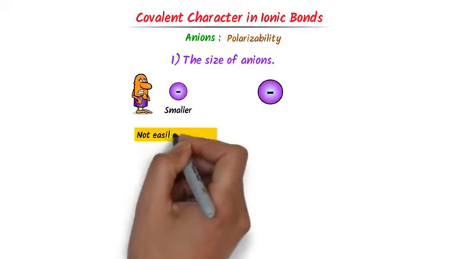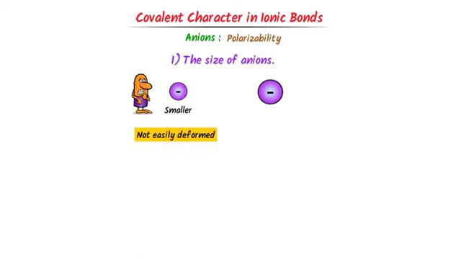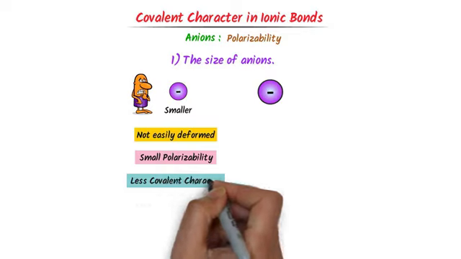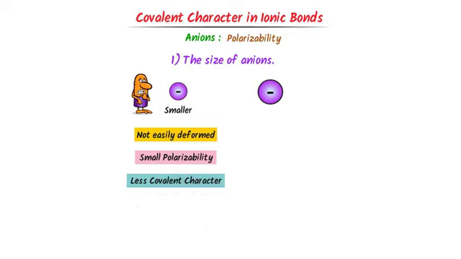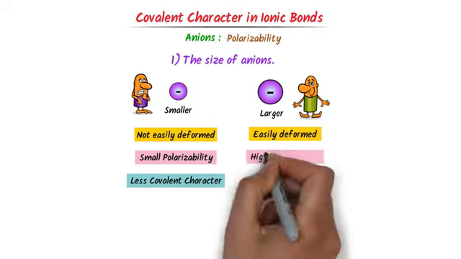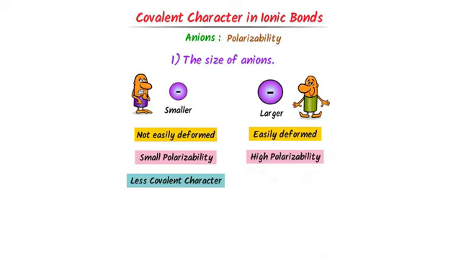It will not easily be distorted, or it will deform less. Hence, its polarizability is smaller and it has less covalent character. On the other hand, this anion has larger size. It will be easily distorted, or it will be easily deformed. Hence, its polarizability is high and it has more covalent character.